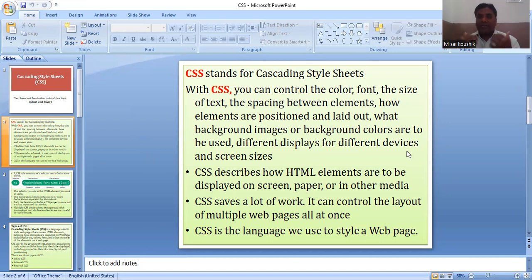Yes, we can see our designed website on our mobile phones, desktops, laptops, and tablets, everything is possible. The mobile screen size is small compared to a laptop, but you can see whatever you want. Clear, no? Then I'm writing here: CSS describes how HTML elements are to be displayed on screen, paper, or other media.